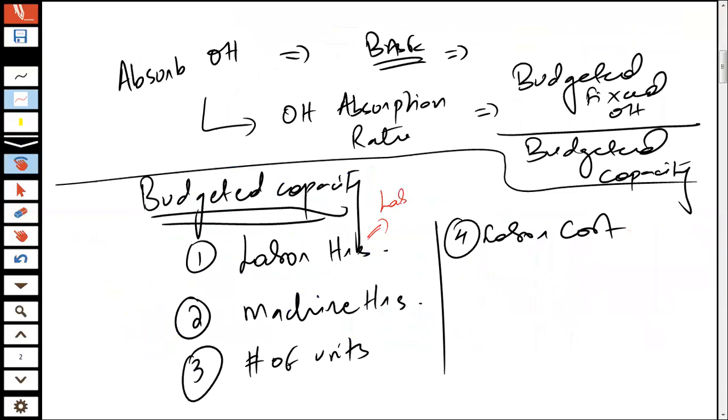Why would you use them? For example, if the industry in which you are operating is labor intensive, you would go for labor hours. If it is machine intensive, you would go for machine hours. And if it is basically volume based, where the labor hours and machine hours don't matter, it is going to be the number of units. Then the next thing is labor cost. At times we do absorb the overheads on the basis of labor cost also.